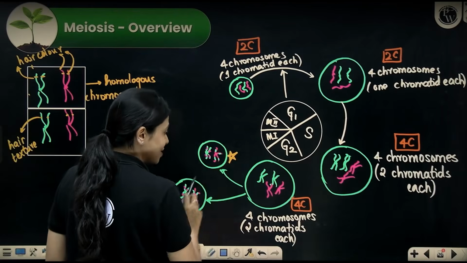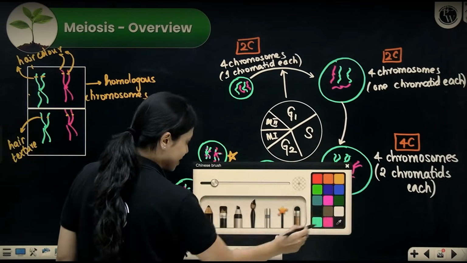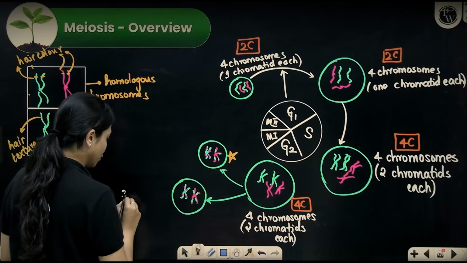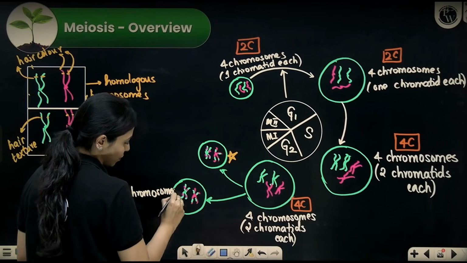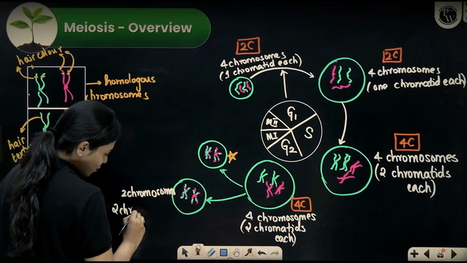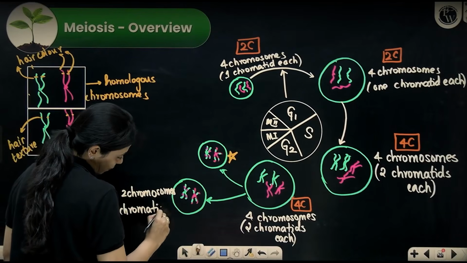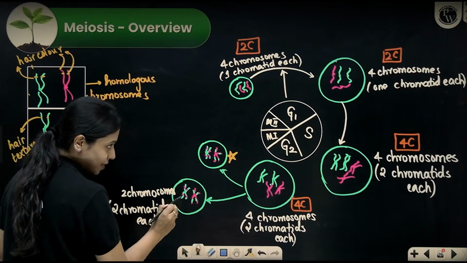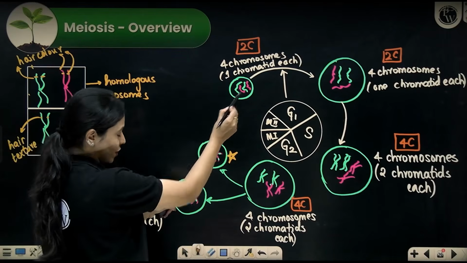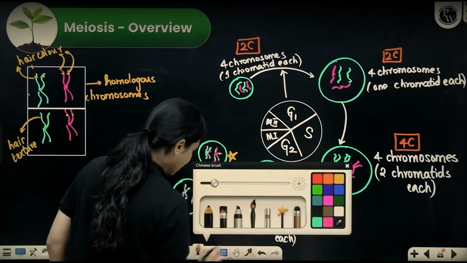Now, if you look at the cells post meiosis I, you can see how each cell has 2 chromosomes, 2 chromatids each. Since the DNA content of this is similar to the DNA content of this, it is also called 2C condition.